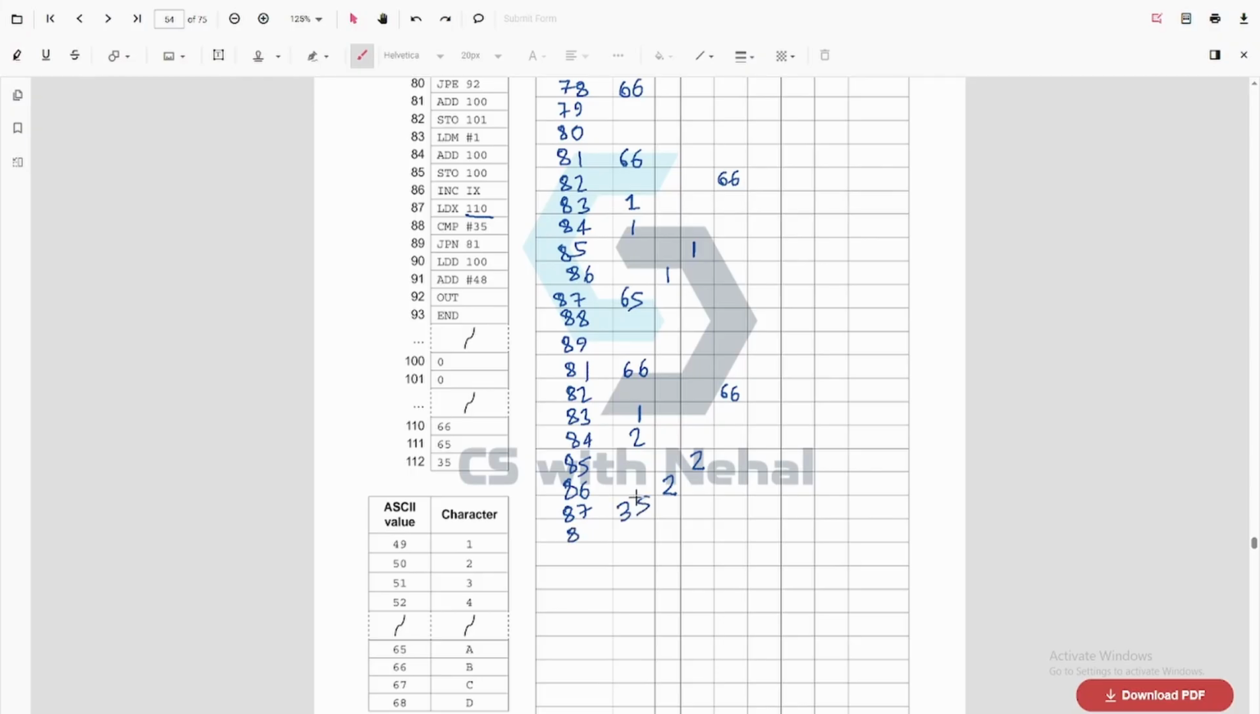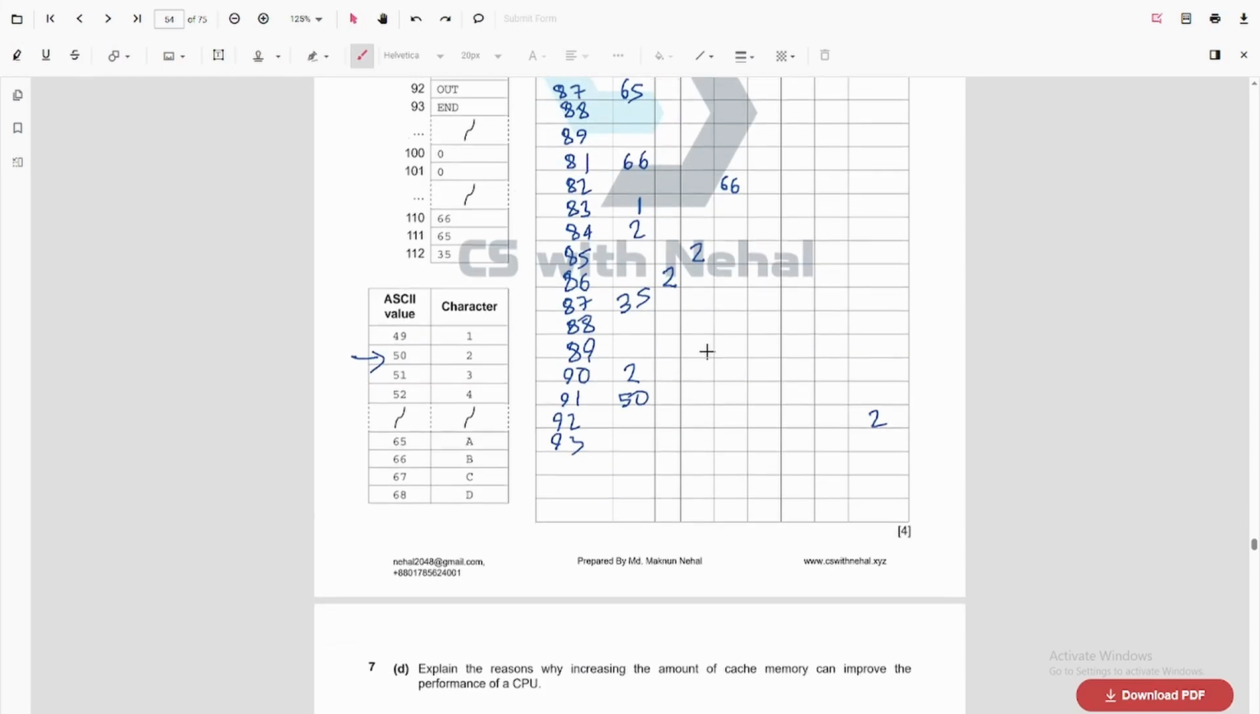Line number 88, we compare with 35. Line number 89, these are equal, so we do not jump to 81. Now line number 90, we LDD with 100, the value here is 2. Line number 91, we add this with 48, this becomes 50. Line number 92, we output the corresponding value, which is 2. And line number 93, which is the end.